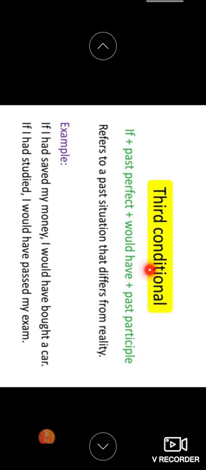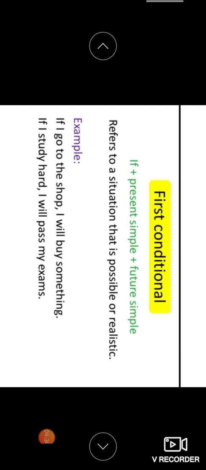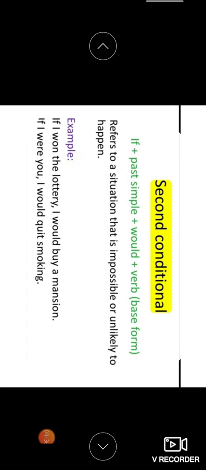Okay, next. Second conditional here. Here we have a different one, that is if plus past simple, like I ate. If I ate chocolates, I would face stomach ache. Here after that it is followed by would plus the verb base form.